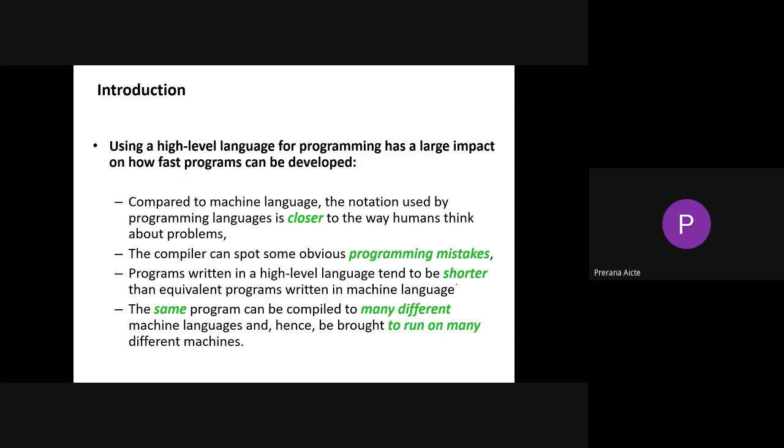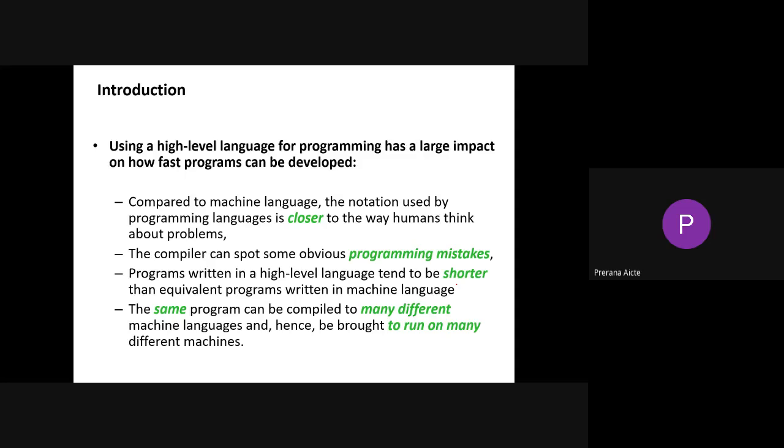Only on those two aspects we opt for a programming language, right? How fast it executes the program and generates the output, and how little memory or space it occupies. Well, compared to machine language, the notation used by a programming language is much closer to the way humans think about the problem.